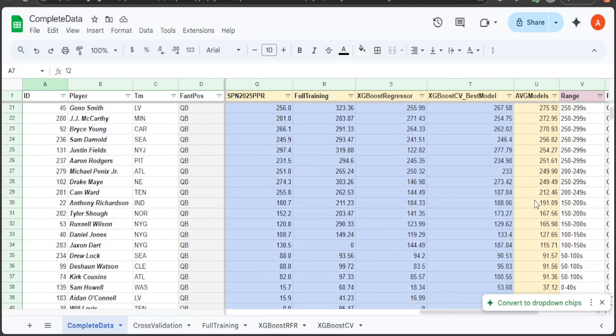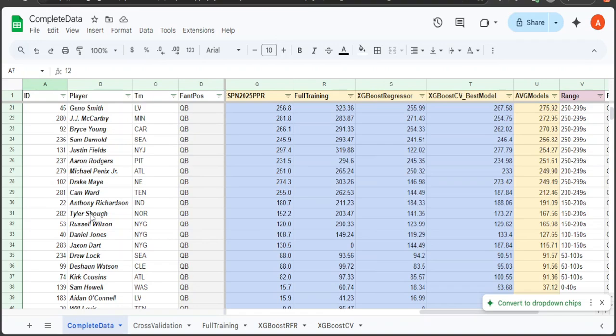Let's look at a rookie. Especially for New Orleans, he might have to share with Spencer Rattler, which I don't think I added Spencer Rattler in this data set, but him and Spencer will probably share the load.